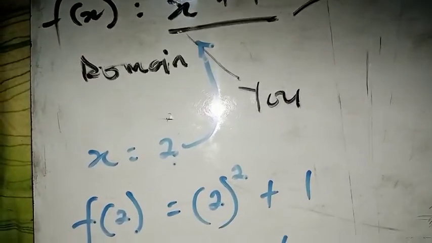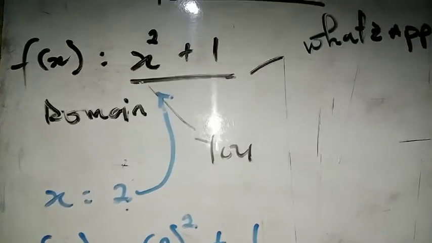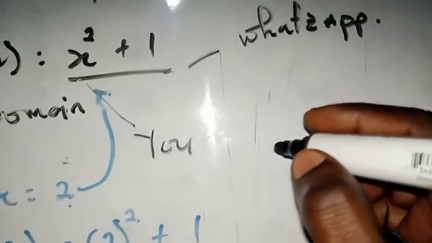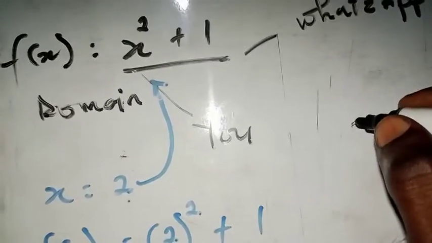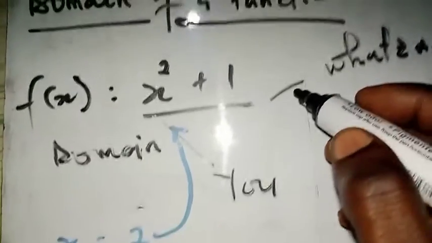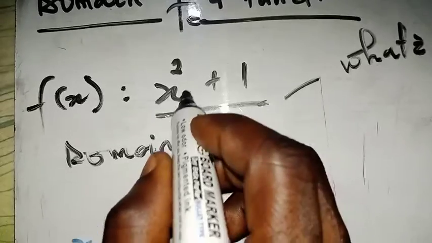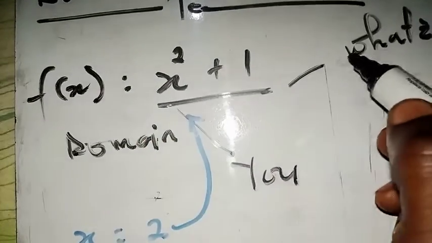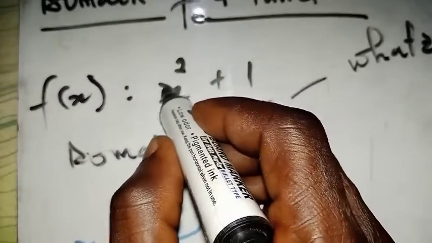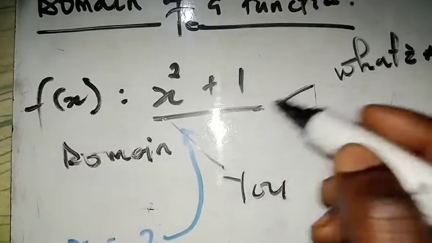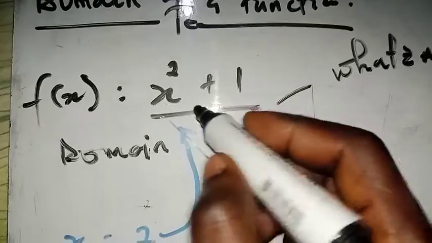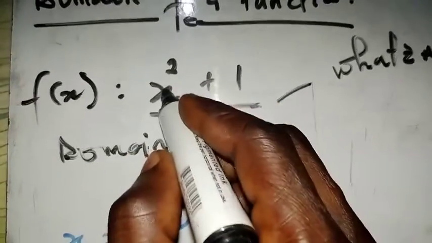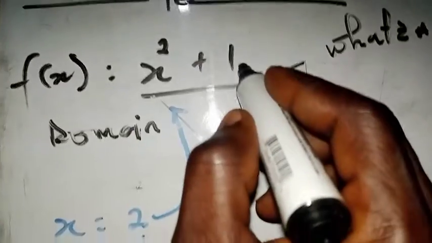So mathematically we say that if it is a polynomial function, the domain of any polynomial function is the set of all real numbers. So all real numbers here is the domain. So any number that you can think of. The idea is that if you put any number in place of this x here, I'm going to get something out. It can be a fraction, a natural number, any integer, any number that you can think of. It can be negative, it can be positive. Anything that you replace the x by here, I'll get something out.